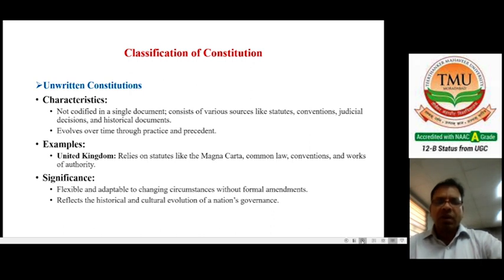For example, the United Kingdom relies on statutes like the Magna Carta, common law, conventions, and works of authority. So these are examples of the United Kingdom's unwritten constitution. The significance is that it is flexible and adaptable to changing circumstances without formal amendments, and reflects the historical and cultural evolution of the nation's governance. That means this is also part of the unwritten constitution.